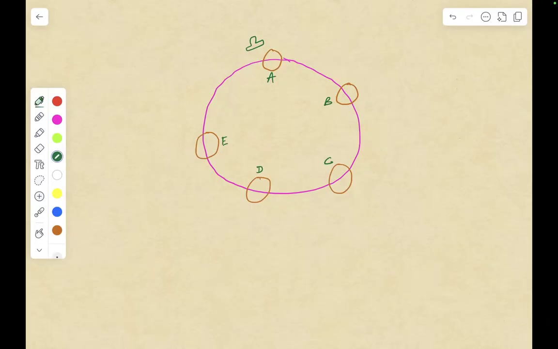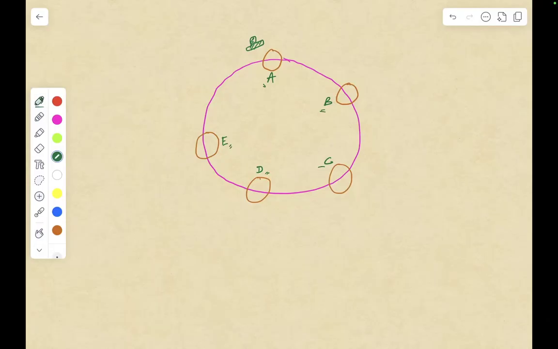For example, if you start your journey from this gas station A, you also have to end your journey at A. So from A you will go to B, then from B you will go to C, then from C you will go to D, then E, then come back to A, if possible, right? So you have to tell whether there is a possibility that you can start from a particular station and reach that station again by traveling the circular route.